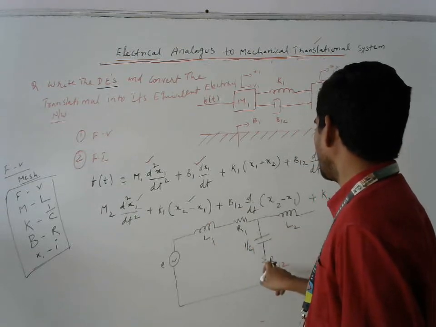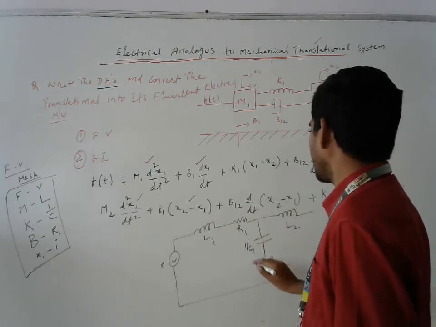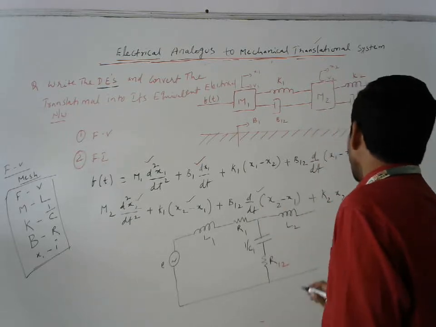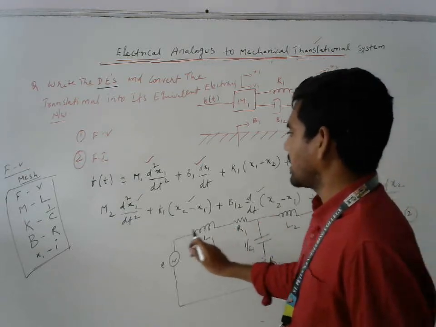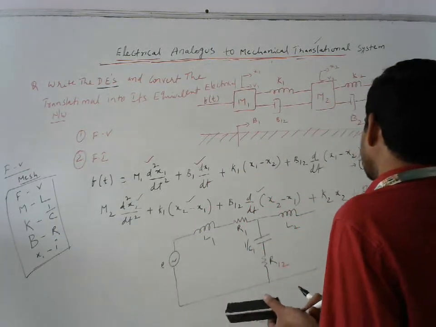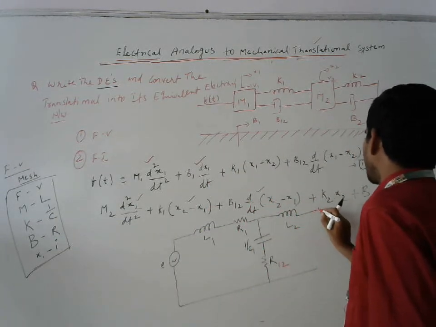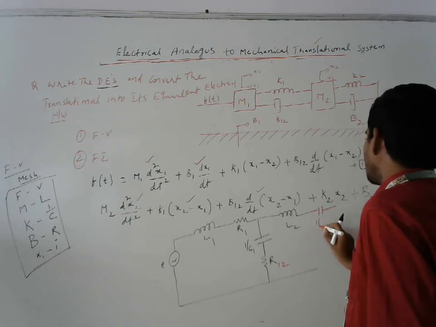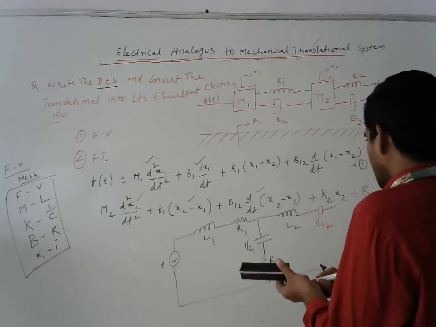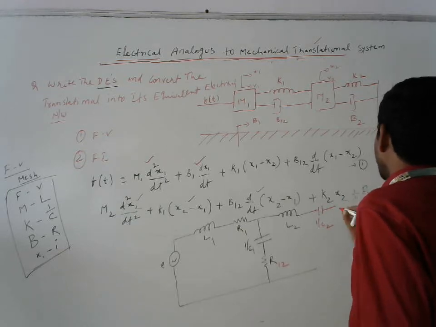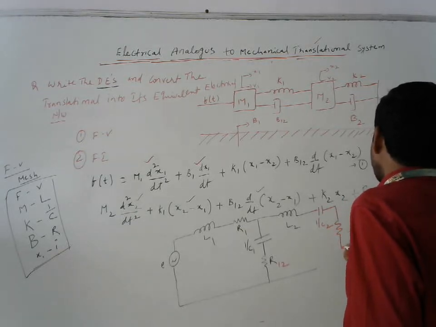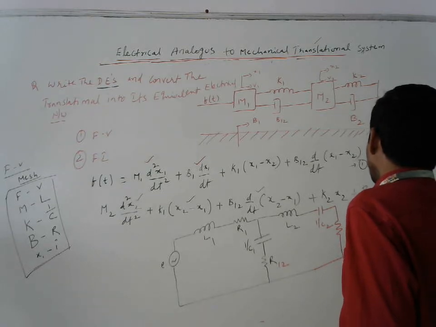After that B12 is nothing but R12, already completed. After that K2 x2. K2 means K is replaced with 1 by C, that means we need to take capacitance 1 by C2, plus the damper, which is going to be written with resistance R2.